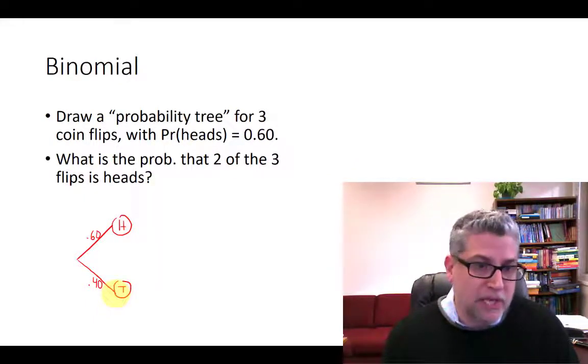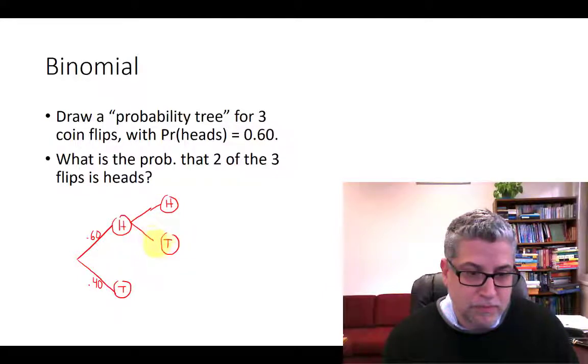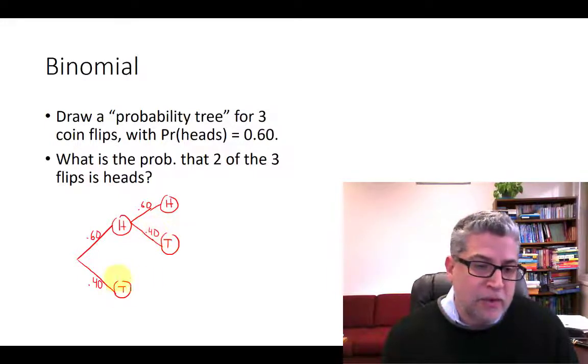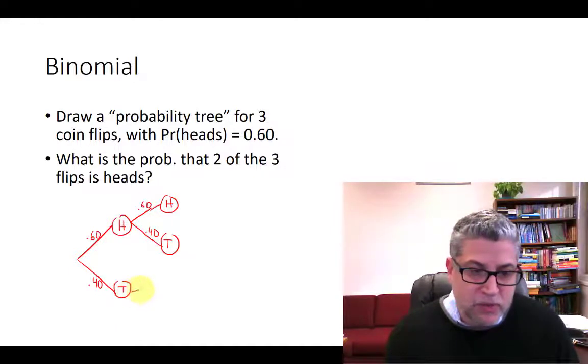Now what about our second coin flip? Well, if the first one came up heads, our second one could come up either heads or tails, again with probabilities 60 and 40. And likewise, if our first one came up tails, it doesn't matter, the second one could come up heads or tails.